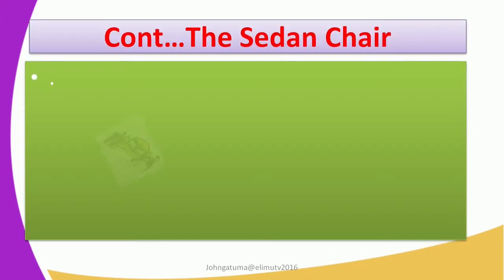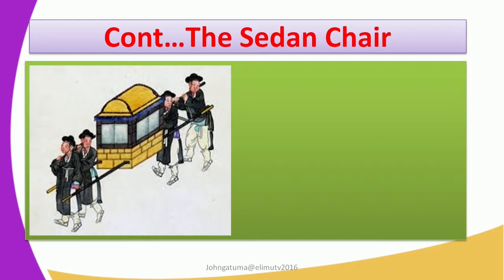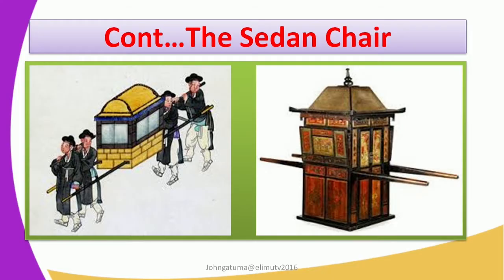Other pictures of the sedan chair. This is a picture of a sedan chair, and it is carried by four individuals, every individual carrying on their pole. The way it looks, it is a very special chair. It was a chair that was used by the king. The king was using this chair to be carried in the street, because it was covered, unlike the former.